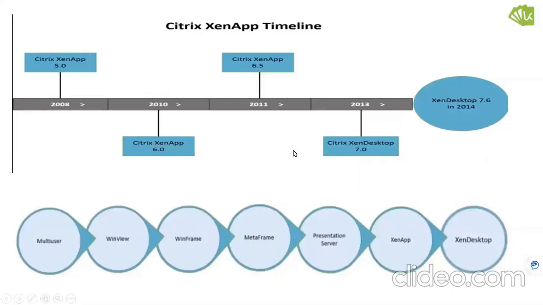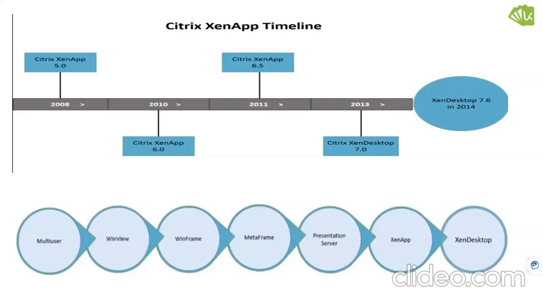Coming to XenApp, XenApp is a flavor of Citrix. XenApp and XenDesktop are mostly what take the Citrix market, 50 to 60 percent. Whoever has Citrix technology must have XenApp or XenDesktop. Now they have changed the name to Virtual Desktops and Apps. Xen is nothing but virtual. Xen means virtual, app means application, so virtual applications. XenDesktop means virtual desktop. We have already explained that there are 5 types of virtualization.